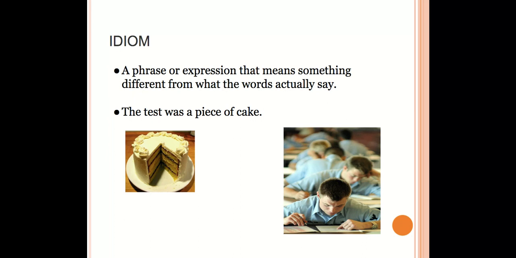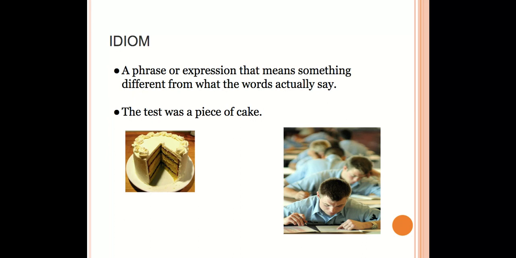An idiom is a phrase or expression that means something different from what the words actually say. So the test was a piece of cake. Okay, so the test might have been easy, which is what you're trying to say. It wasn't actually a piece of cake, but it means that it was easy. Other examples of idioms are up in the air. So if your plans are up in the air, they're not floating up in the air around you. It's just saying that you're not really sure what's going to happen.